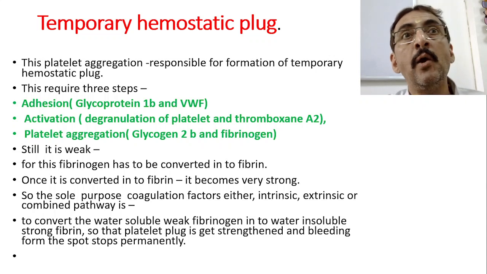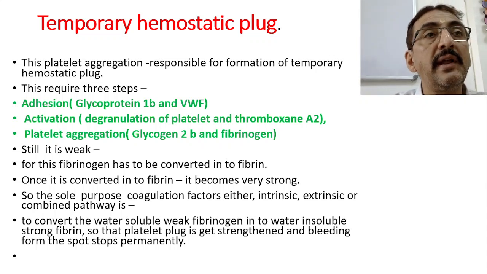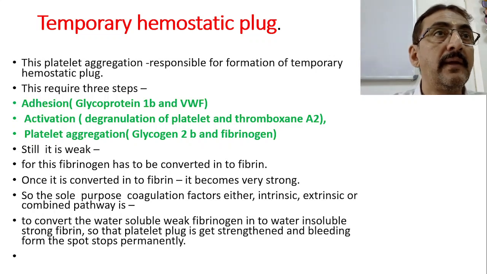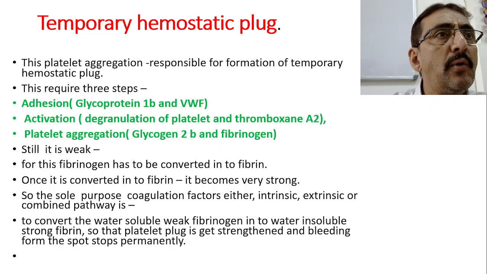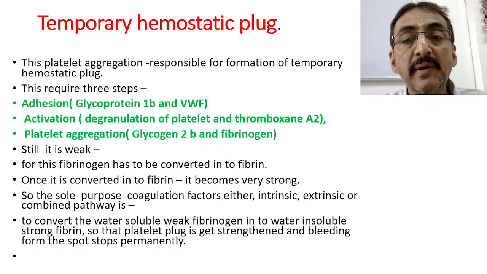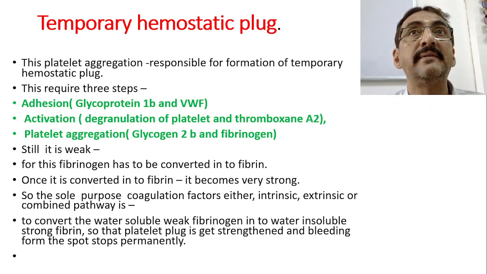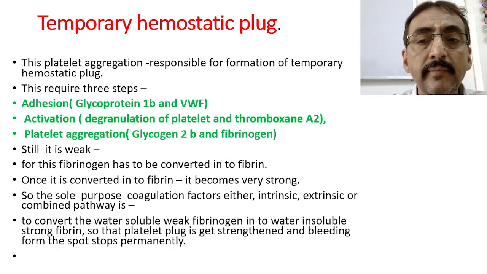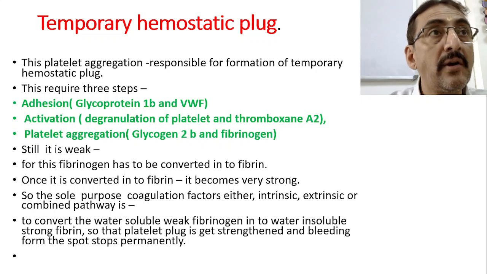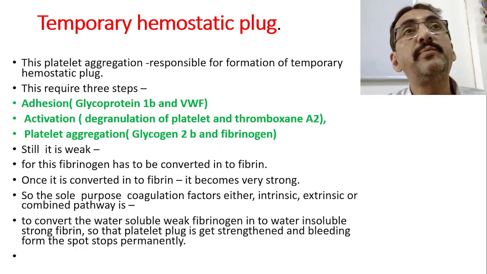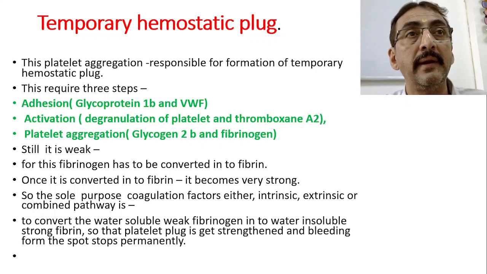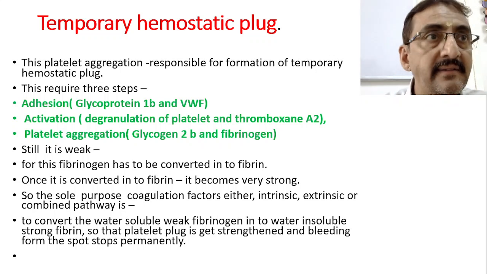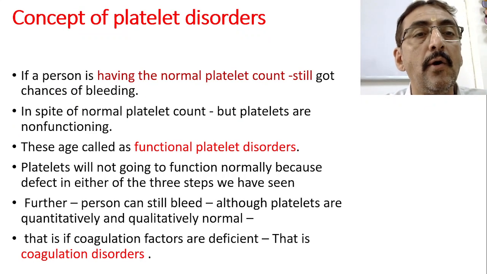I hope you understand why fibrinogen has to be converted into fibrin. The reason is fibrinogen is water soluble and very weak, so it is going to dissolve. It has to be converted into a water insoluble substance which can resist the water flow, because blood also contains water, and a stronger one. How is this possible? This is possible only by conversion of fibrinogen into fibrin, by means of clotting factors, and that is the main function of the clotting factors.